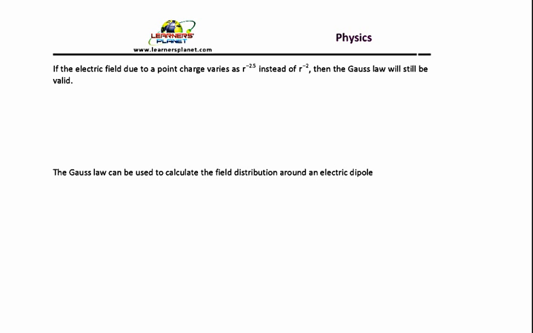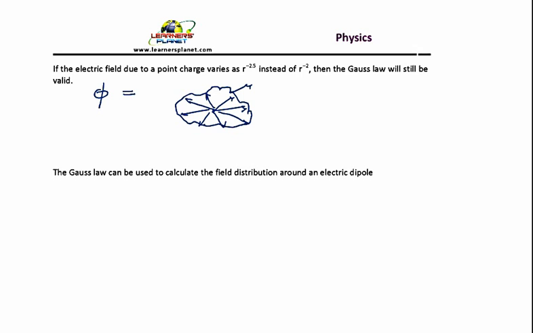Okay, now we know that Gauss law has something to say about the electric flux. An electric flux is the total number of electric field lines passing through a given enclosed surface. So if you have any kind of surface, and you wish to find out the total number of electric field lines, the total number of electric field lines is the electric flux.